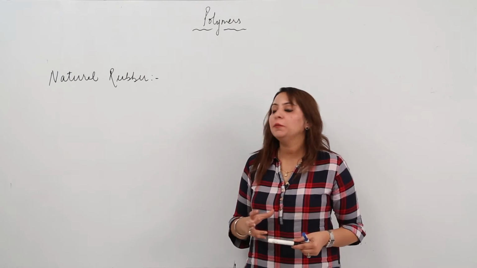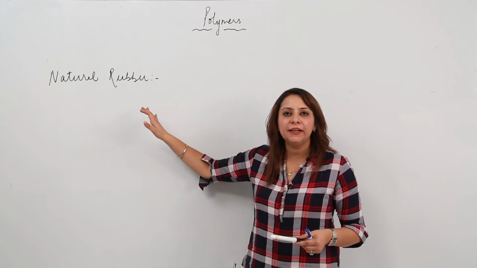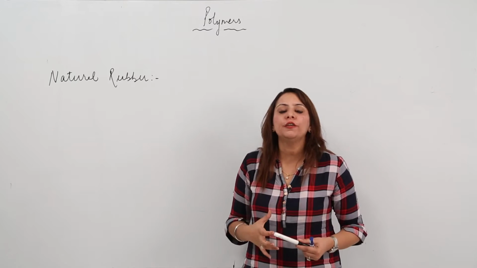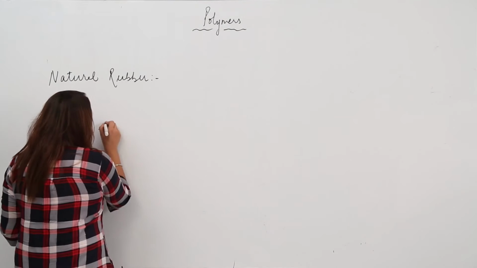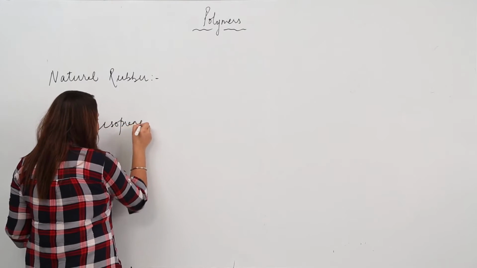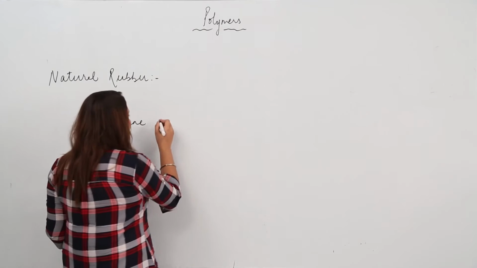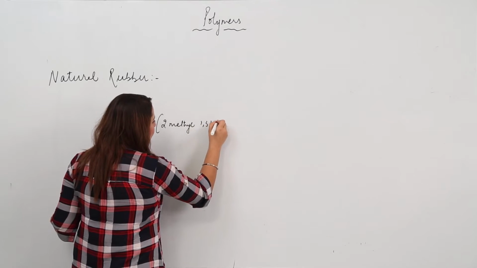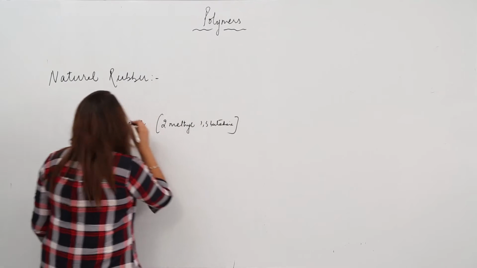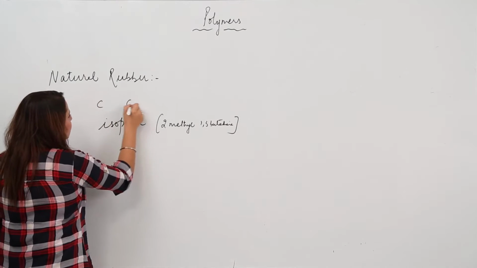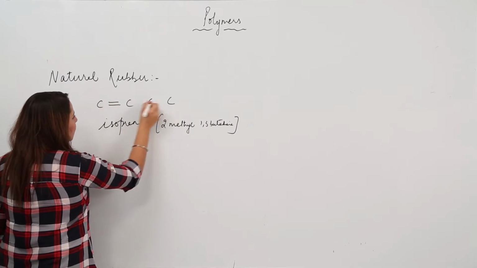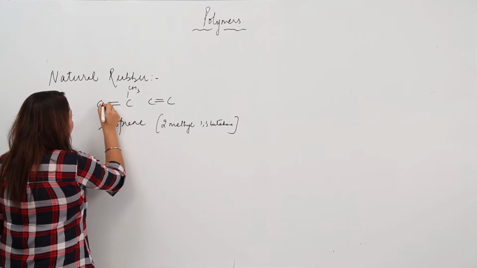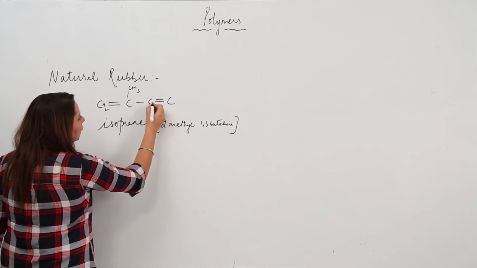One of the important polymers is natural rubber. It is naturally occurring, and you know that it is a polymer. The monomer of natural rubber is isoprene. The common name is isoprene, but its IUPAC name is 2-methyl-1,3-butadiene. But means 4 carbons, diene means 2 double bonds, at the 1st and 3rd positions, and here is the methyl group, and we have this kind of structure, right.